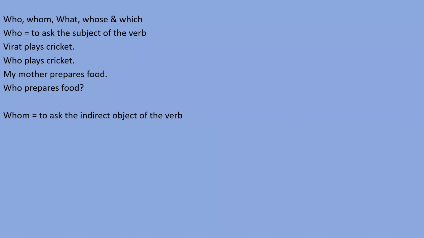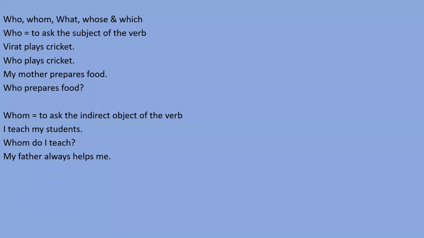Second, whom. Whom is used to ask the indirect object of the verb. So whenever, dear students, we have to ask the indirect object of the verb, we have to use whom. Like, I teach my students. So I is the subject, teach is the verb, and my students are the indirect object, right? If I want to know about the indirect object, I have to use the word whom. Like, whom do I teach, right? I have used whom for my students, and that is the indirect object. So to come to know about the indirect object, we should use whom.